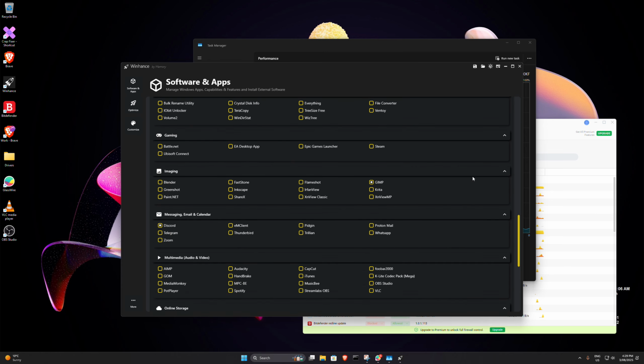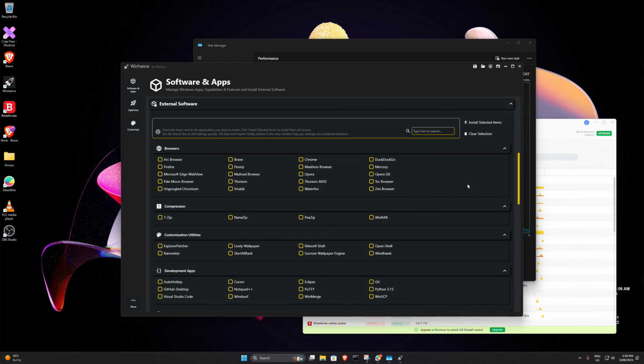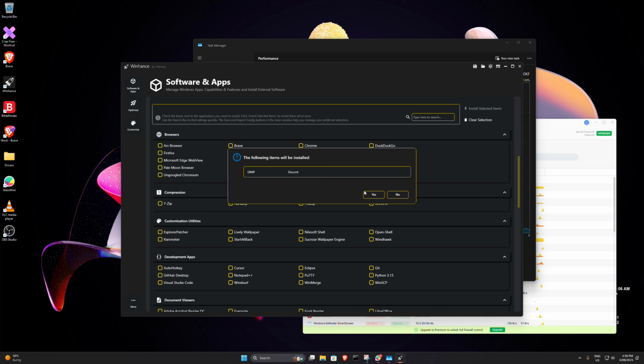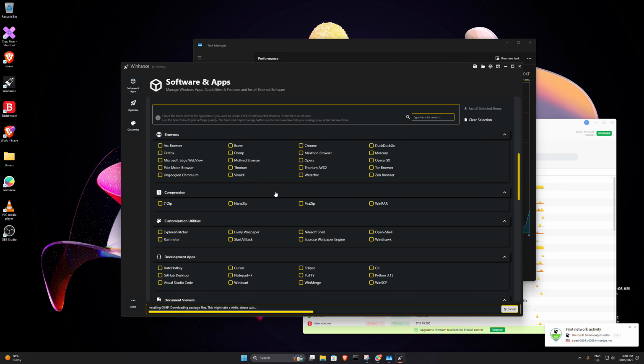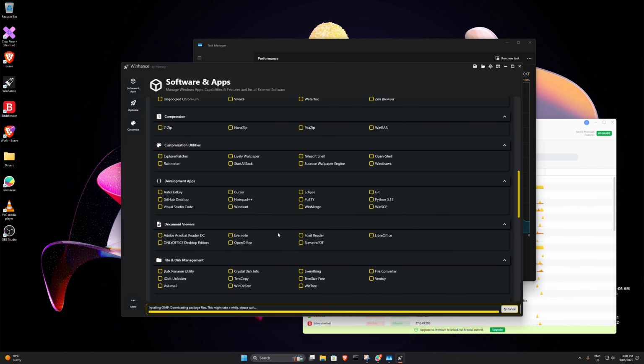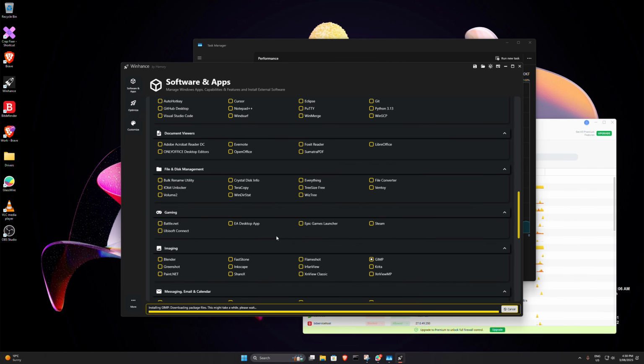That's all at the minute, and then we can simply scroll up, and click install selected items. It'll tell you what you want to install. And it will, and you can see GlassWire seeing that it's communicating out to the internet. So it'll download them and install them from here. Pretty handy, rather than having to go looking for the websites and install them from there. So that's pretty cool with this Winhance.